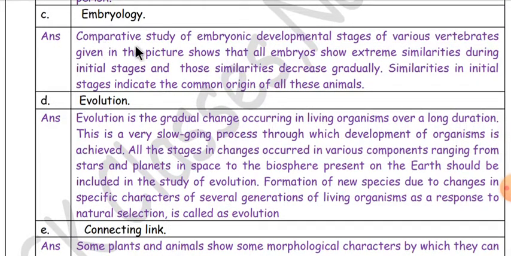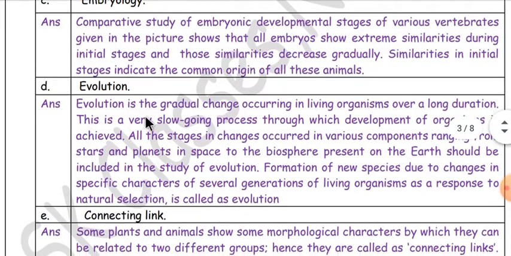Embryology. Comparative study of embryonic developmental stages of various vertebrates given in the picture shows that all embryos show extreme similarities during initial stages, and those similarities decrease gradually. Similarities in initial stages indicate the common origin of all these animals.